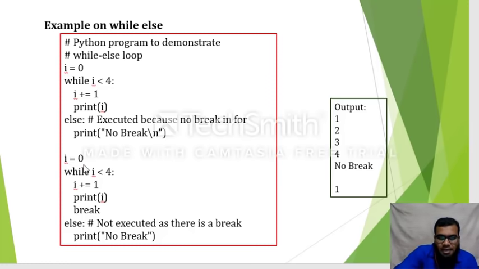After that, I am again writing the same code with some slight modification. I is equal to 0, while I less than 4, I is equal to I plus 1, print I, break.